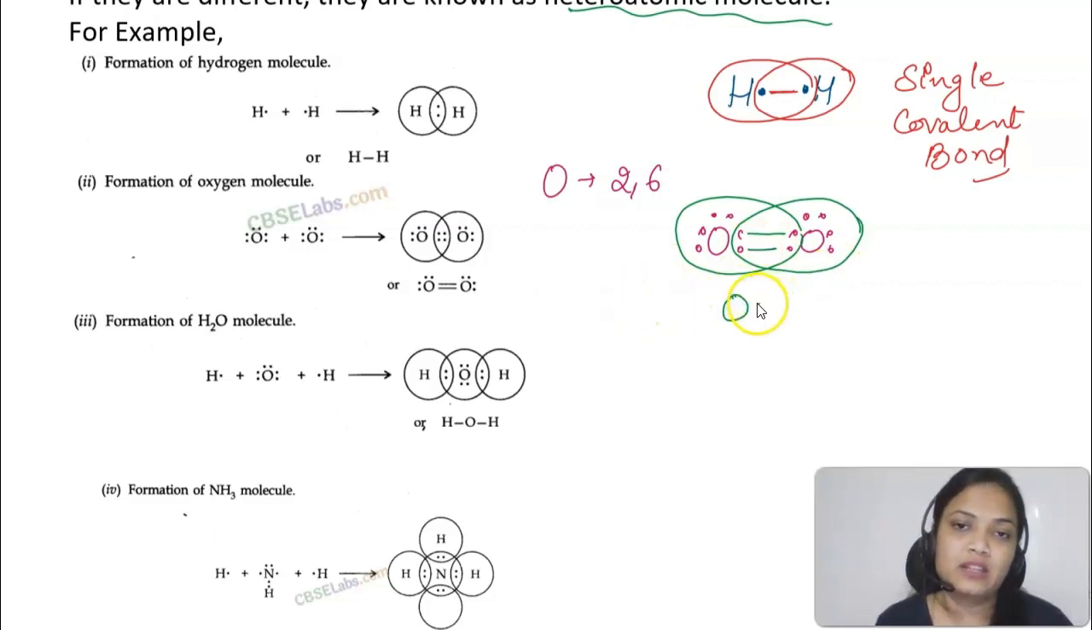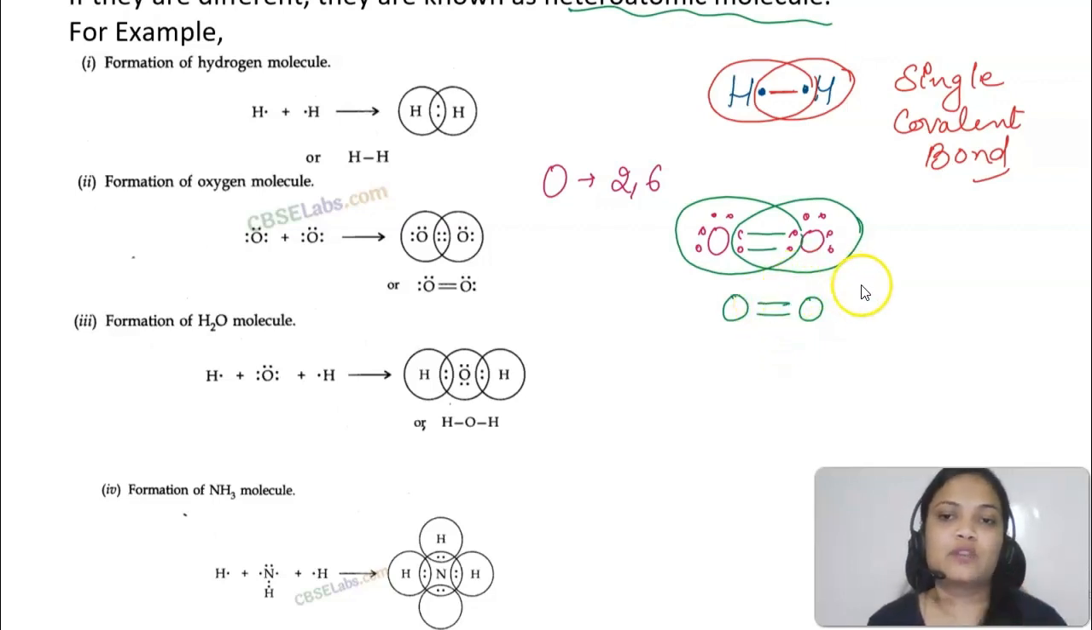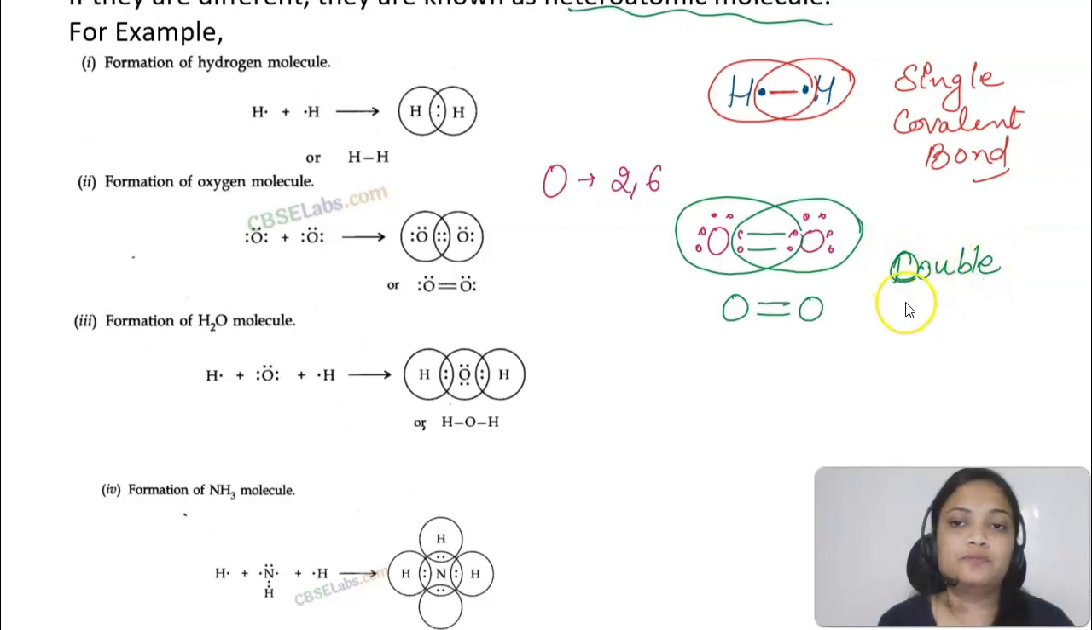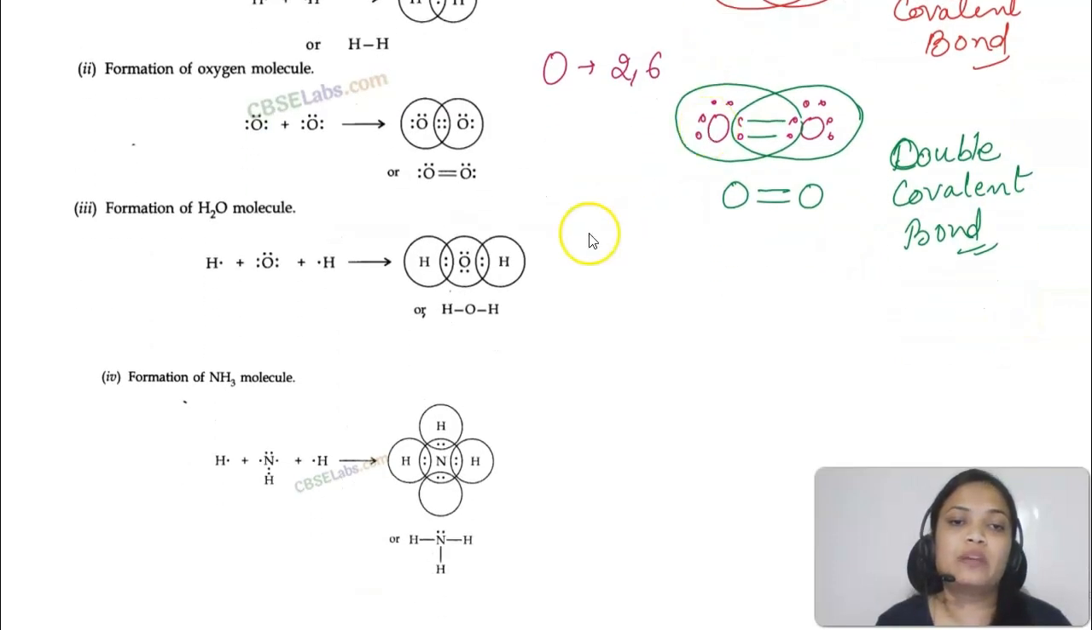So we'll represent this molecule by two dashes. Each dash represents 2 electrons. So this kind of bond, which is formed by sharing of 2 electrons by each atom, is called a double covalent bond. Now you can have different types of atoms also, heteroatomic, like water.